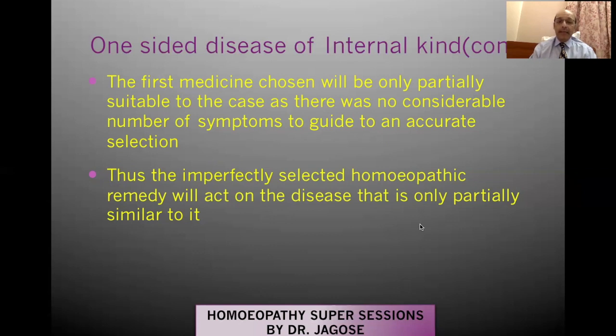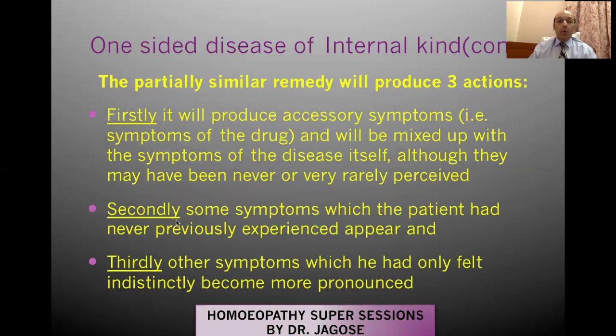Thus, the imperfectly selected homeopathic remedy will act on the disease that is only partially similar to it. So naturally, if you have chosen a medicine based only on a few characteristic symptoms, then that medicine will not be considered the simillimum, but will be considered a partially suitable remedy to the case, or an imperfectly selected homeopathic remedy. So what happens when an imperfectly selected or partially similar remedy is given to the patient? Three actions will take place.